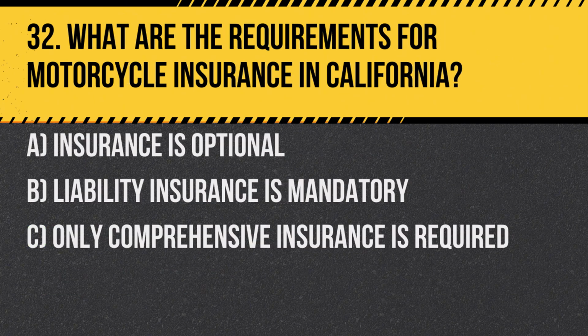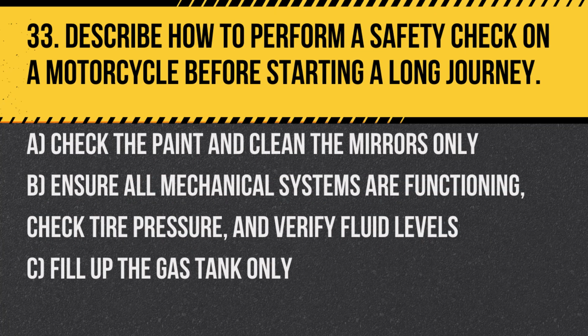Question 32. What are the requirements for motorcycle insurance in California? A. Insurance is optional. B. Liability insurance is mandatory. C. Only comprehensive insurance is required. Answer. B. Liability insurance is mandatory, providing coverage for bodily injury and property damage to others in an accident you cause.